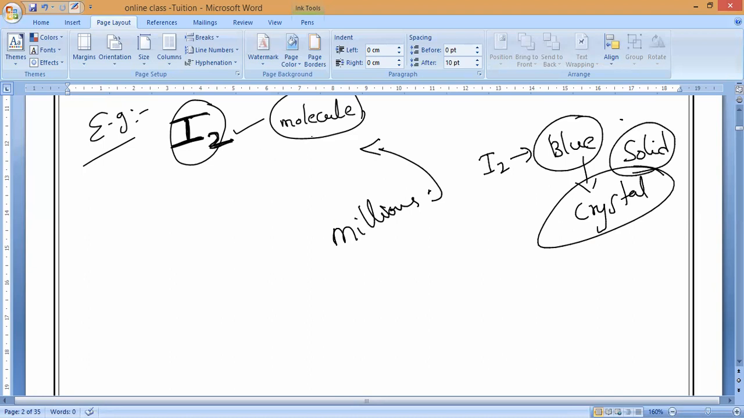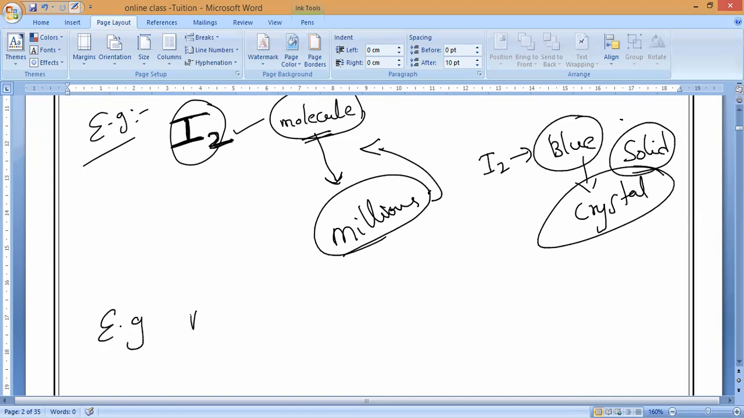So why can't we see the iodine molecule? Because it is very, very small. That is why we cannot see it with the naked eye. Do you understand, everybody? This is an example of formation by molecules.